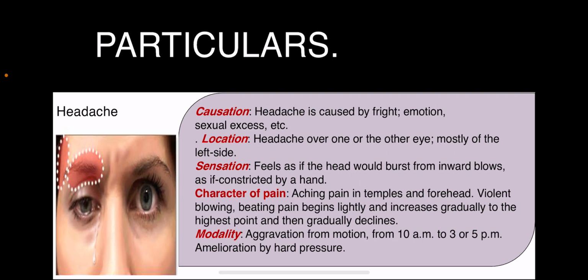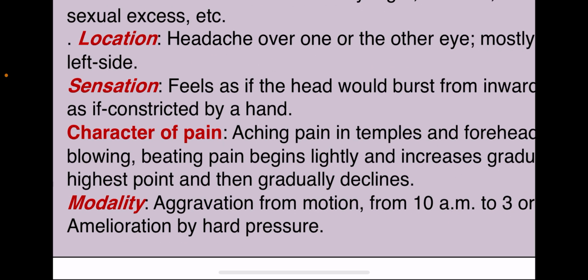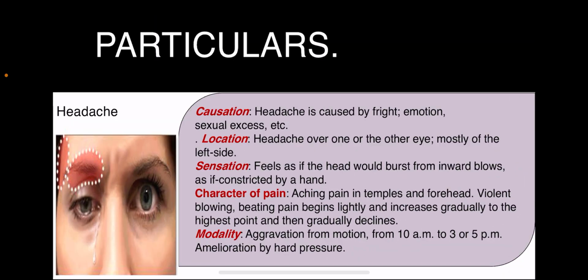Moving further to the modalities of headache, it is aggravated from motion, from 10 a.m. to 3 or 5 p.m. It begins at 10 a.m. in the morning, continuing till 3 to 5 p.m. in the evening. It is ameliorated by hard pressure. The headache is ameliorated by hard pressure.